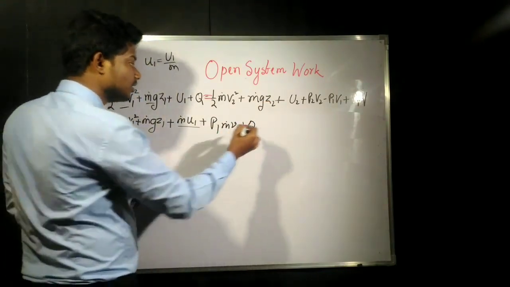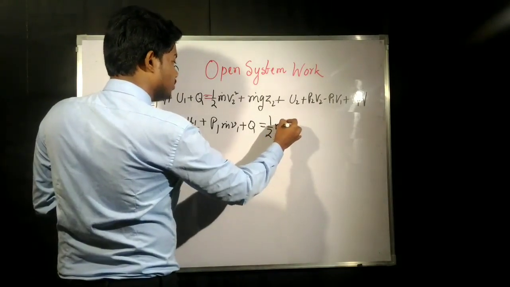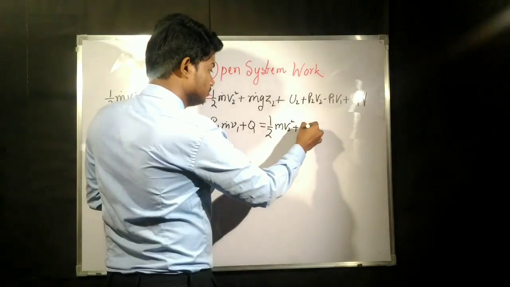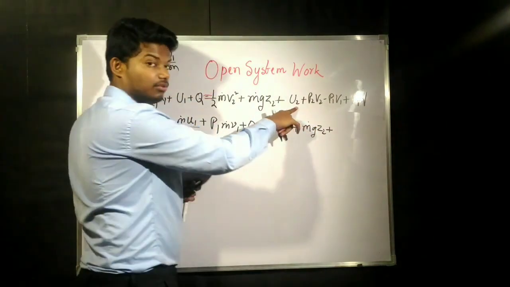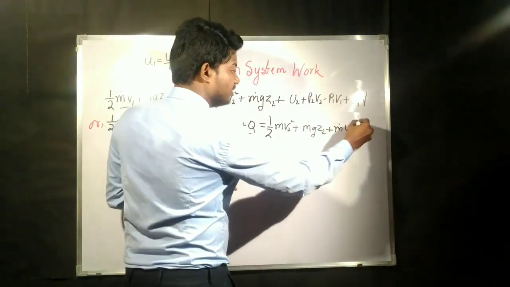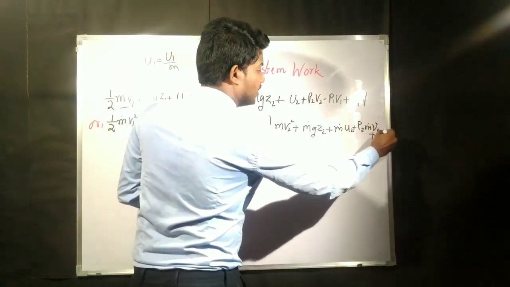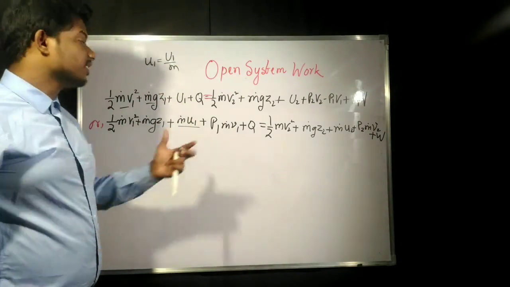Now for the right side everything is going to be the same: half into m dot into v2 square plus m dot into g into z2, plus again this U2 we are also going to break as m dot into u2, plus again p2 into m dot into small v2 plus w. So like this we have written the second part.